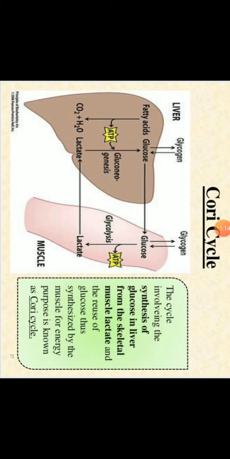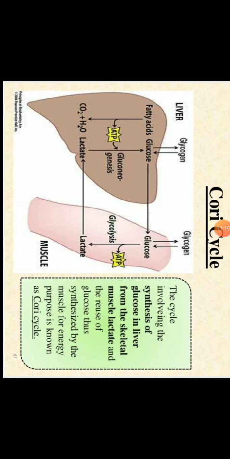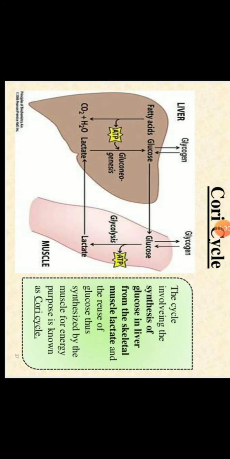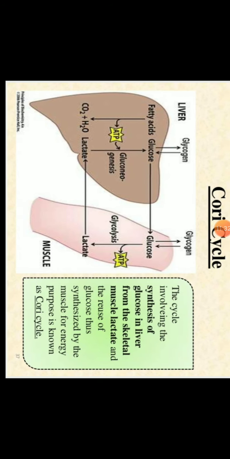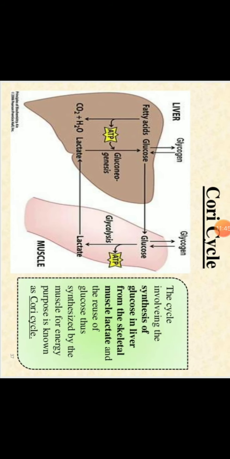Then what happens? From glycolysis the lactate is formed, and this lactate goes to the liver. In the liver, gluconeogenesis occurs, a glucose molecule is formed, and that glucose, as an immediate source of energy, is provided to our muscles, so that in our muscles glycolysis will happen again and 8 molecules of ATP will be produced, which is necessary for the exercise. This is known as the Cori cycle.